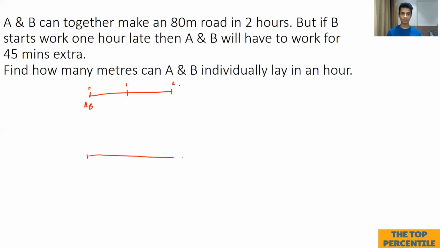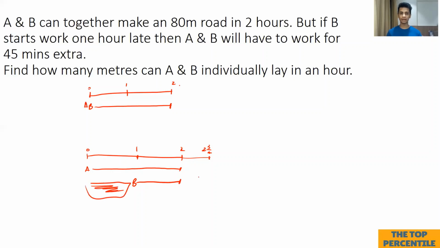And the second case is when A starts working and B joins A after an hour. And because of that, they had to work for 45 minutes extra. 45 minutes extra would essentially be 3/4, because 45 minutes is 3/4 of 60 minutes, right? So just to show you, in the first case A and B work for 2 hours completely and finish making the 80-meter road. But in the second case, A worked for 2 hours, and B joined A late by 1 hour, and hence B worked for 1 hour. Now, to compensate for this delay, they both had to work for 45 minutes extra.